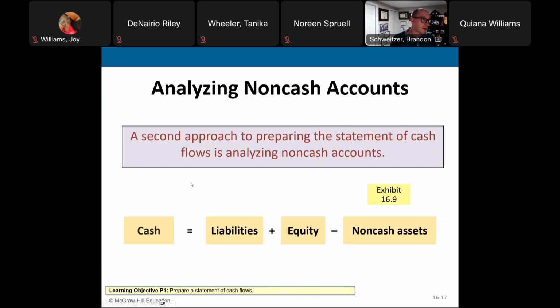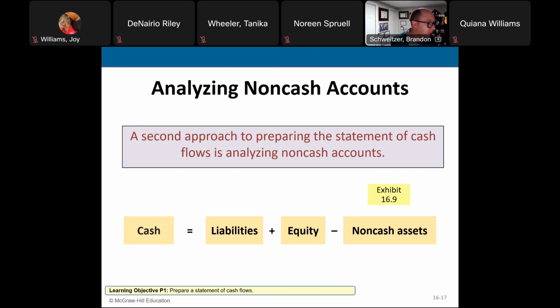The next thing we want to analyze, take a look at, is our non-cash accounts. And there's a really simple formula to calculate our non-cash accounts. And the way that we do that is we take our cash balance, our liabilities plus our equity minus our non-cash assets. Your non-cash assets are all of your assets except for the cash account, right? So liabilities plus equity minus all your non-cash assets, they'll tell you how much cash you have in the business.